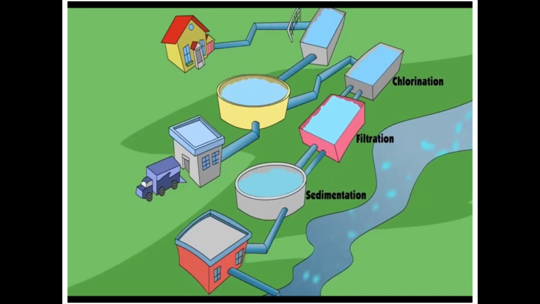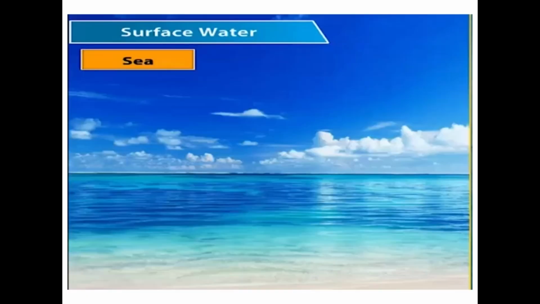Once again, the processes involved in water purification are sedimentation, filtration, and chlorination. I hope you understood the process of purification of drinking water. We know that seawater is salty and cannot be used for drinking. But after removing soluble salts from seawater, we can drink it. So the process of removing salts from the seawater is known as desalination.